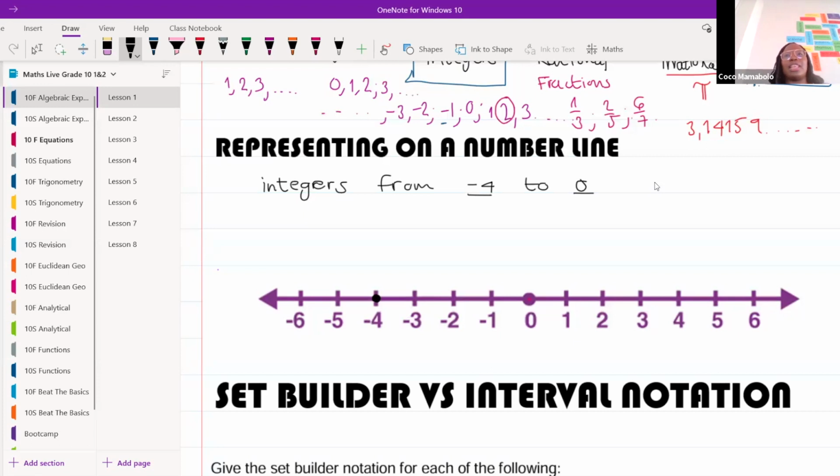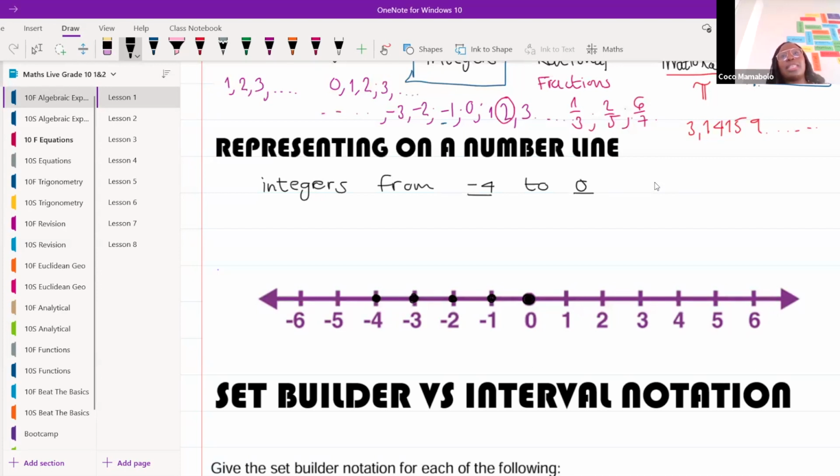Beautiful, Tandalwetu, that's it. We need to put a dot at -1, put another dot at -2, put another dot at -1, oh, -3. I said -1. I meant -3. You guys know what I meant. Right, -3, -2, -1, and we need to include 0 because we're going from -4 to 0. And this is how we express our integers.